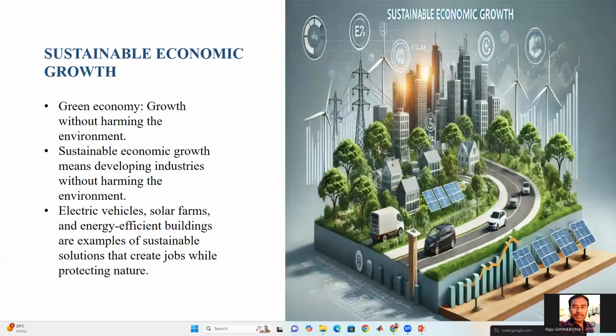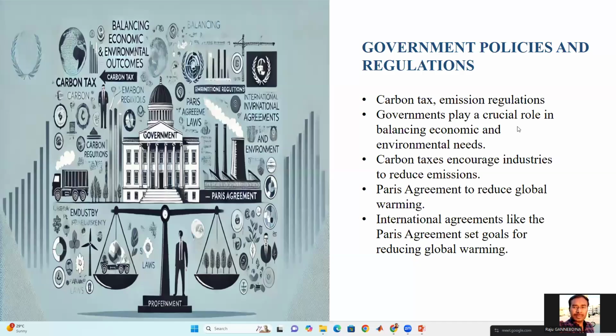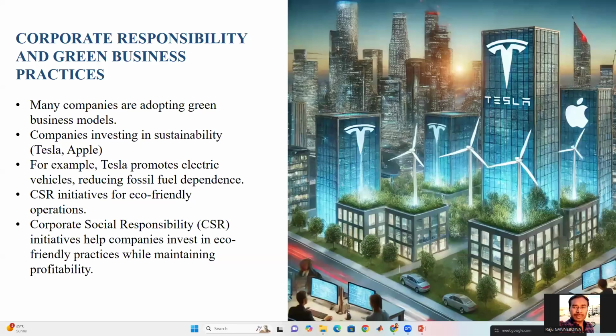Next slide. Coming to government policies and regulations, we have so many industries that have been increasing pollution. If the government puts some regulations like a carbon tax on the industries which are releasing more pollution, they can reduce their emissions. Another one is the Paris Agreement to reduce global warming, and other international agreements.